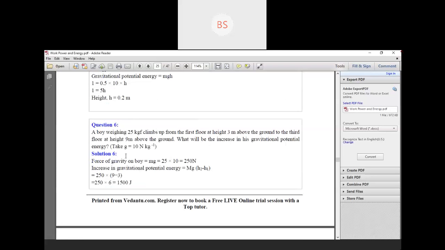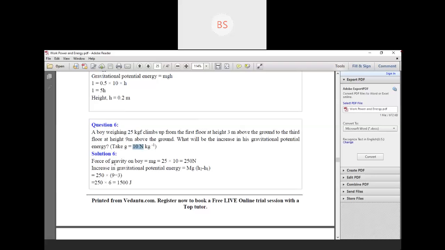Okay. So children, again we should see here what all things are given. Check here first what is given. Height is not given. We know that mass is given here, that is 25 kg. So m is 25 kg.